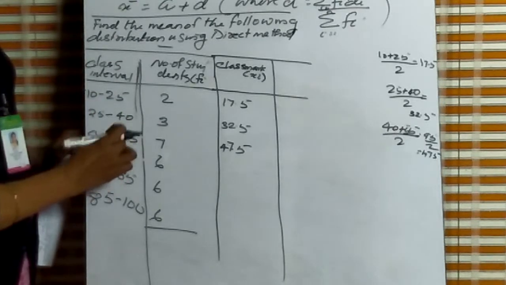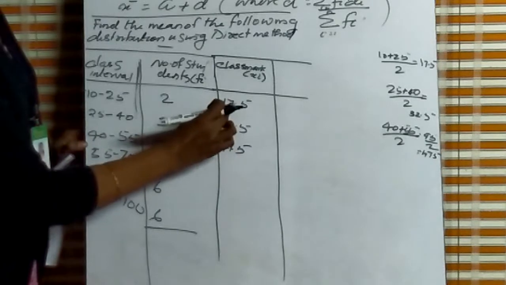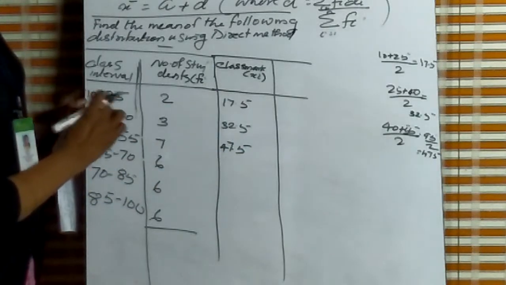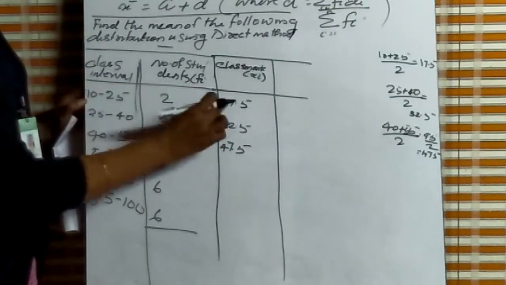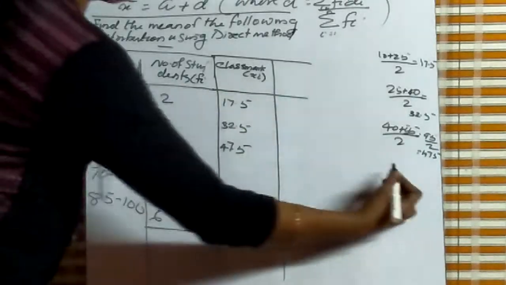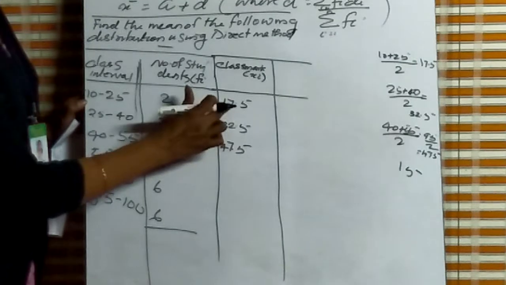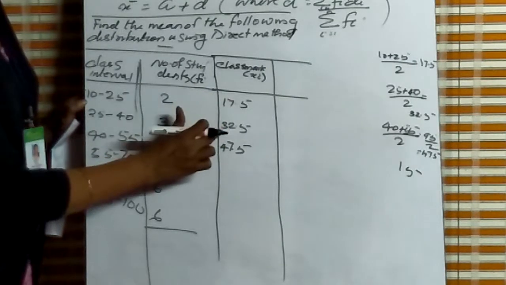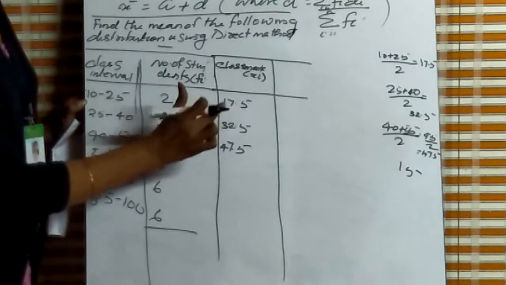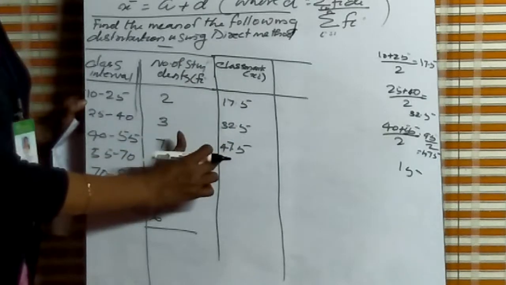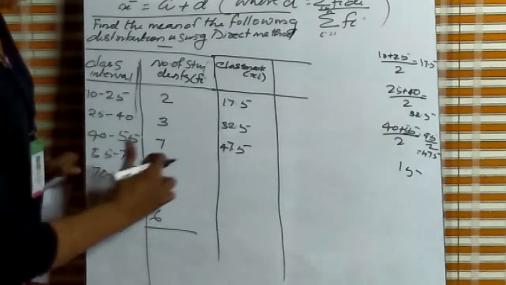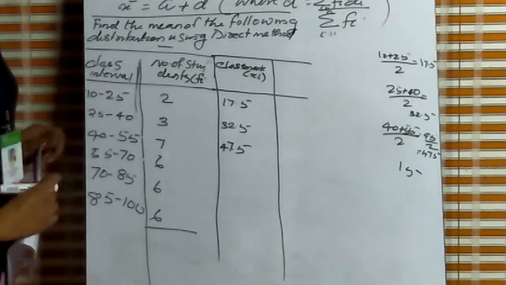These two are also 15. First we add 10 plus 25 by 2, which is 17.5. And this difference is 15, so we add 15 to each. 17.5 plus 15 is 32.5. 32.5 plus 15 is 47.5. 47.5 plus 15 is 62.5.